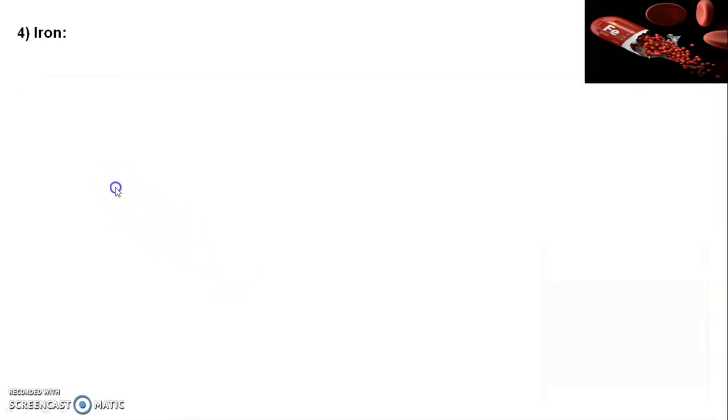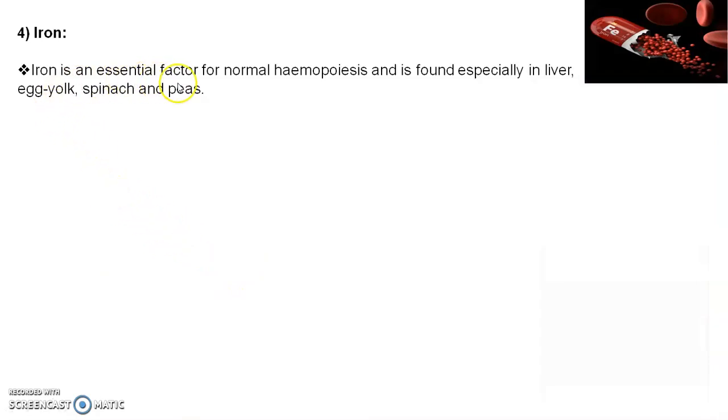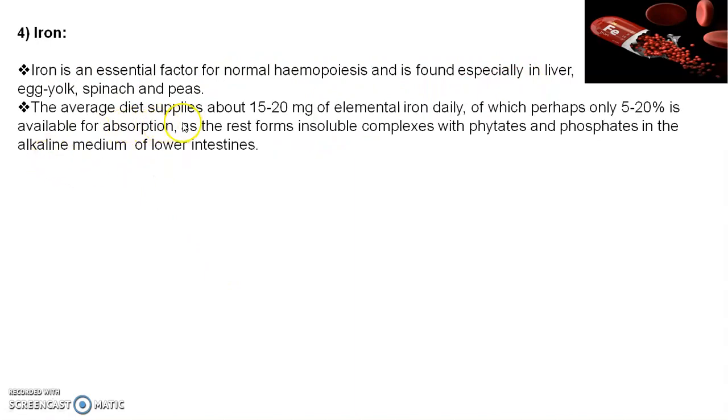Then the next hematopoietic agent is iron. Iron is an essential factor for normal hemopoiesis and it is found especially in liver, egg yolk, spinach and peas. The average diet supplies about 15 to 20 milligrams of elemental iron daily, of which perhaps only 5 to 20% is available for absorption.